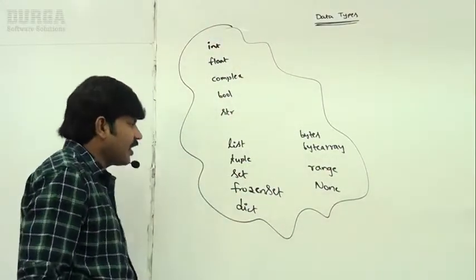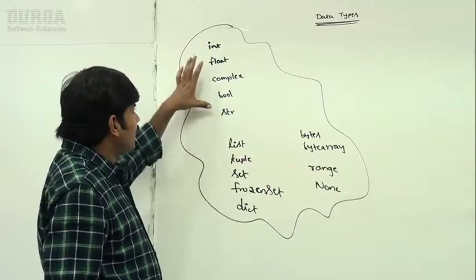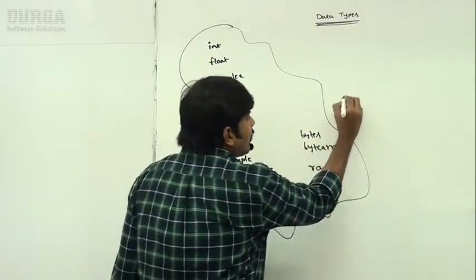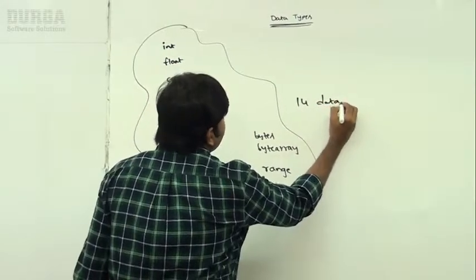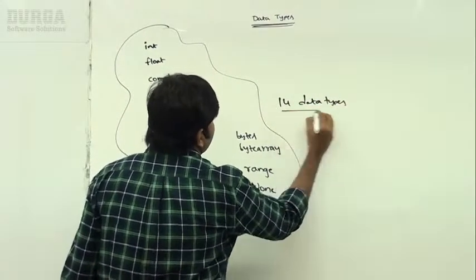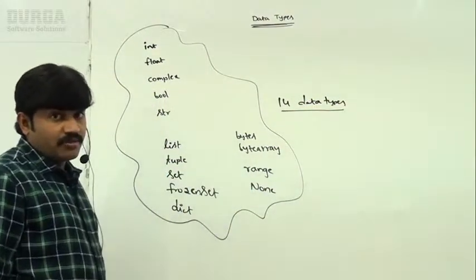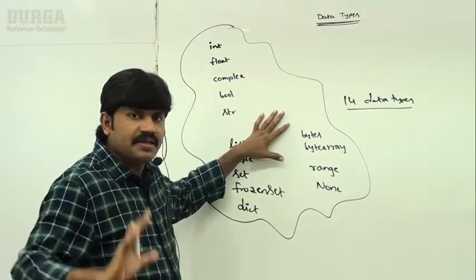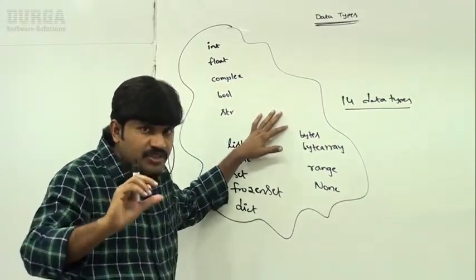What important data types do we have? Total, have you observed? 5 plus 5 plus 4. Almost around 14 data types we have to discuss in detail. I will spend around a few hours on these data types. First, the basic idea, so that you people can get much clarity.